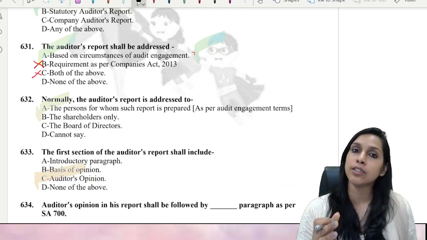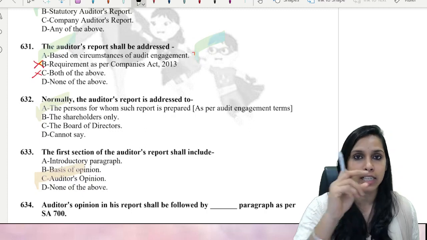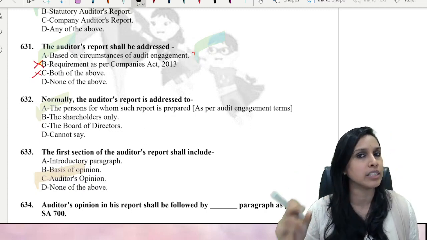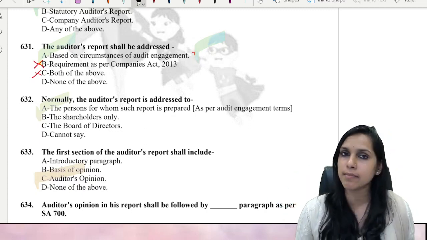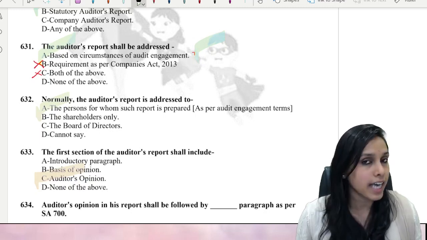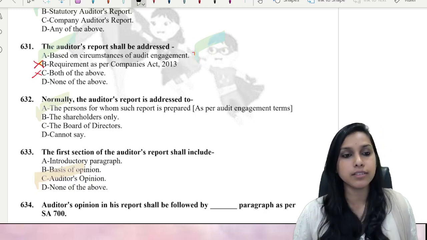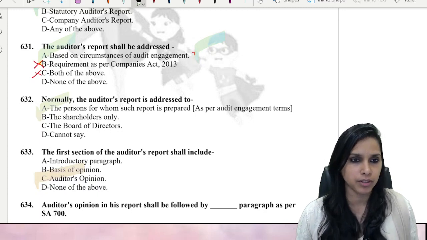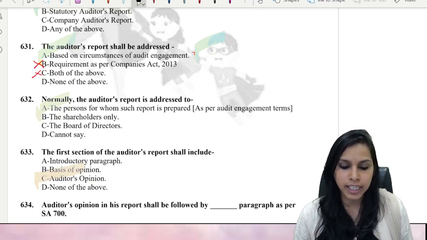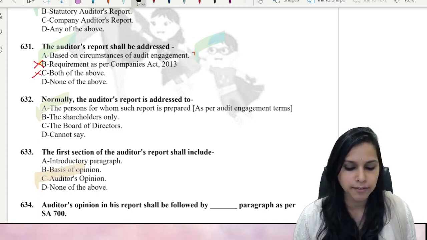If you need to report on other legal and regulatory requirements, then after that comes the report on other legal and regulatory requirements. And then comes place, time and signature. So this is all about auditor's report. So here the answer is auditor's opinion. Let's move ahead further.